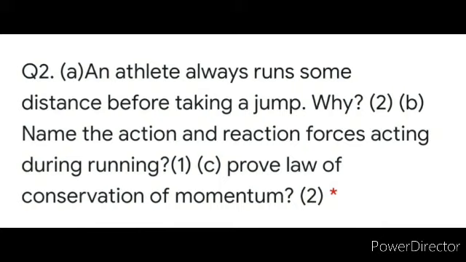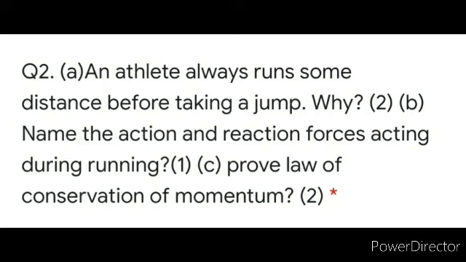The second question is of 5 marks. So it again consists of 3 portions. A part, an athlete always runs some distance before taking a jump. Why? That is very important because we have to increase the rate of change of momentum. Fine. You can have your answer based upon the second law of motion, or it depends on what reason you write. So I'm going to take it accordingly. This question is of 2 marks, so your reason has to be properly done.